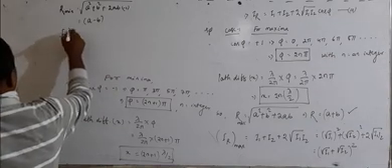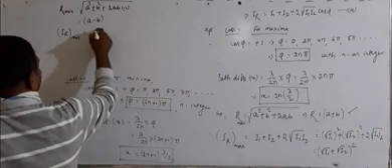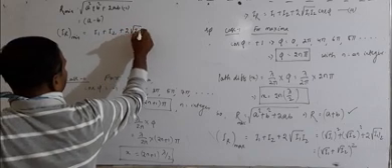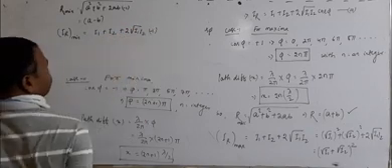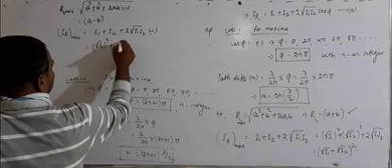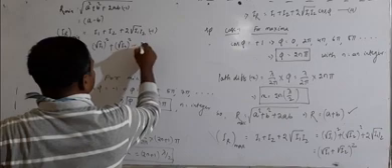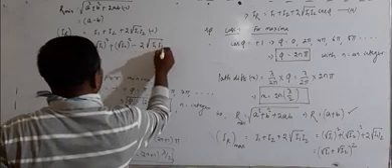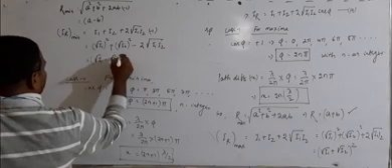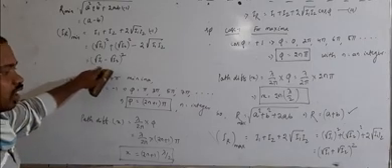And what is the minimum intensity of the resultant wave? This will be equal to I1 plus I2 plus 2 square root of I1 I2 into cos phi. Here cos phi is minus 1. So this will be square root of I1 whole square, plus square root of I2 whole square, minus 2 square root of I1 into I2. This means it equals (square root of I1 minus square root of I2) whole square. This is the minimum intensity of the resultant wave.